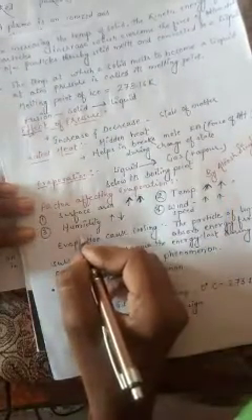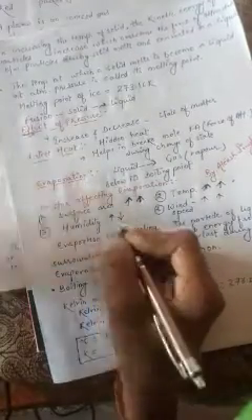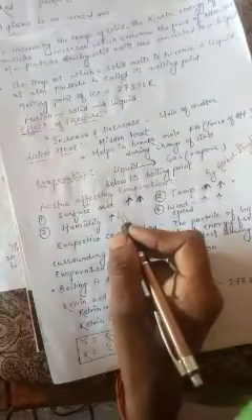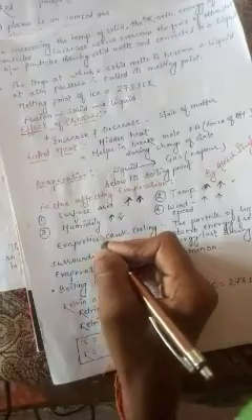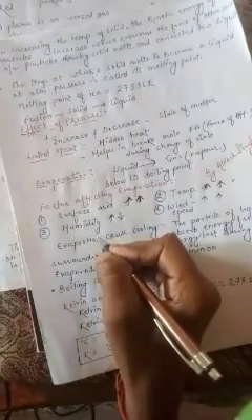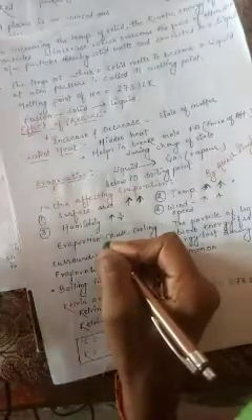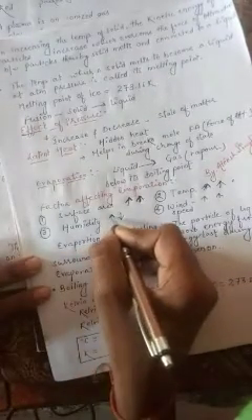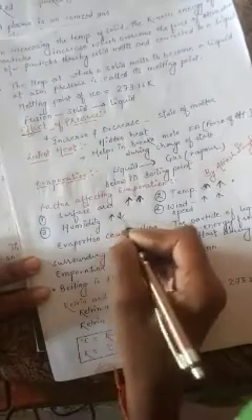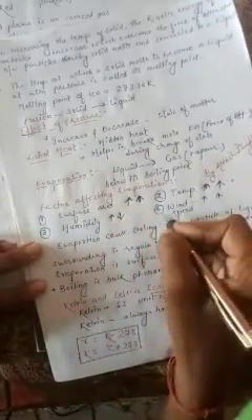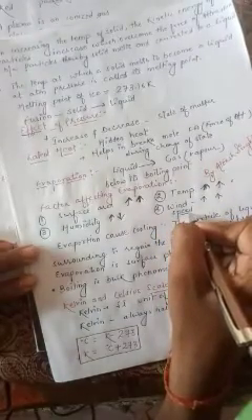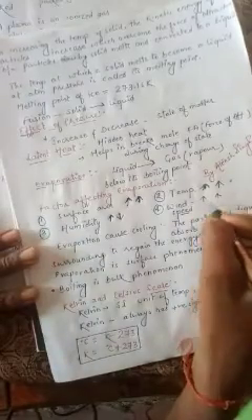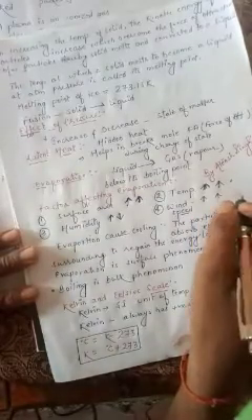Third is humidity, relative humidity. Humidity means the water vapor present in air. When humidity increases, the rate of evaporation decreases. And the fourth and last is wind speed. Dear students, if wind speed increases, the rate of evaporation also increases.